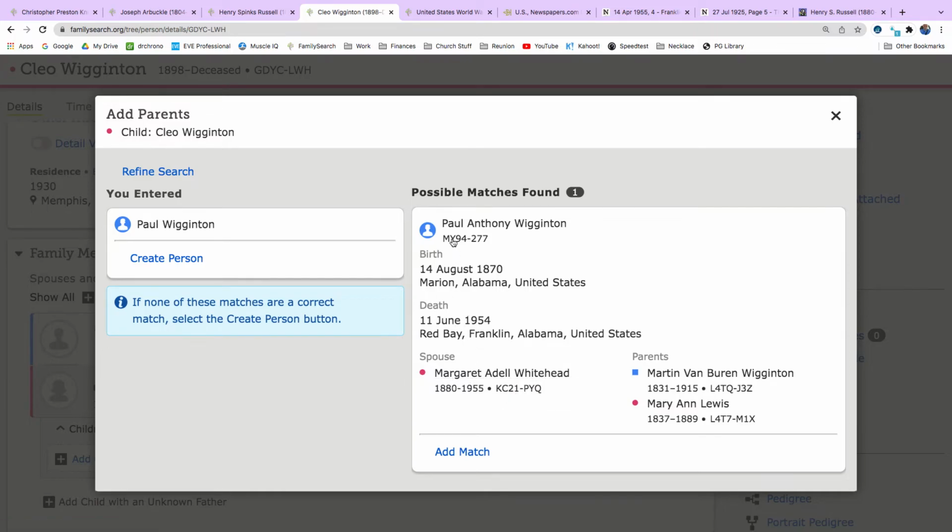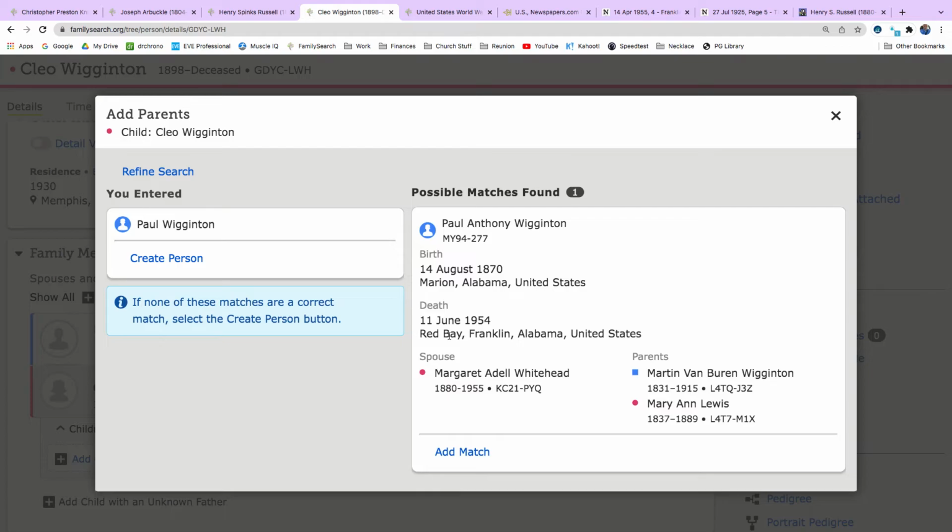Okay, Paul Anthony Wigington. This is a possible match to this guy we're adding. So that's pretty good that it recognized that this Paul Wigington, he must not be a common name. And from Alabama, 1870 makes sense because she was born in 1898 or something like that. So Cleo being the daughter makes sense.